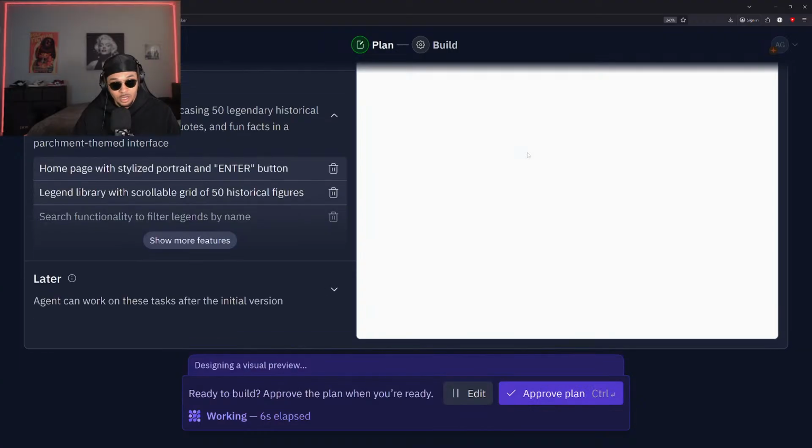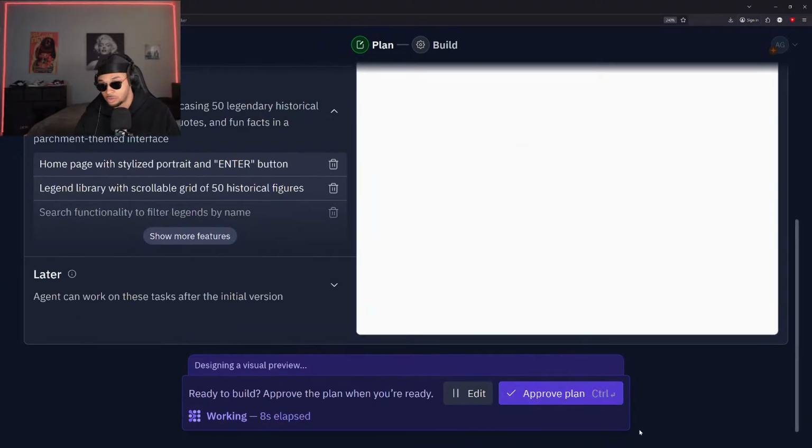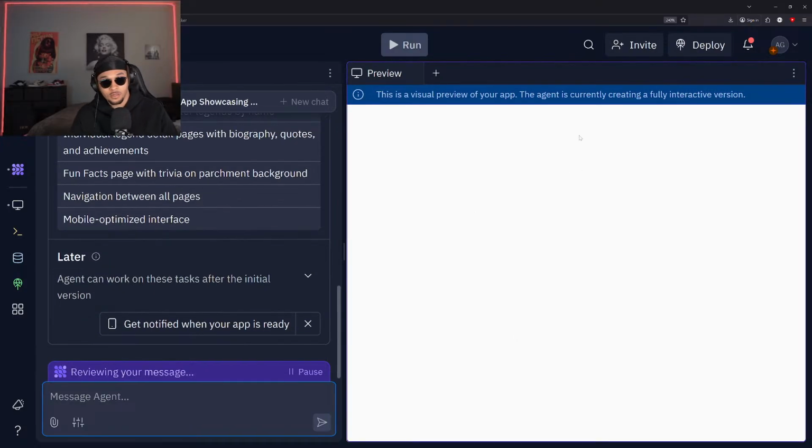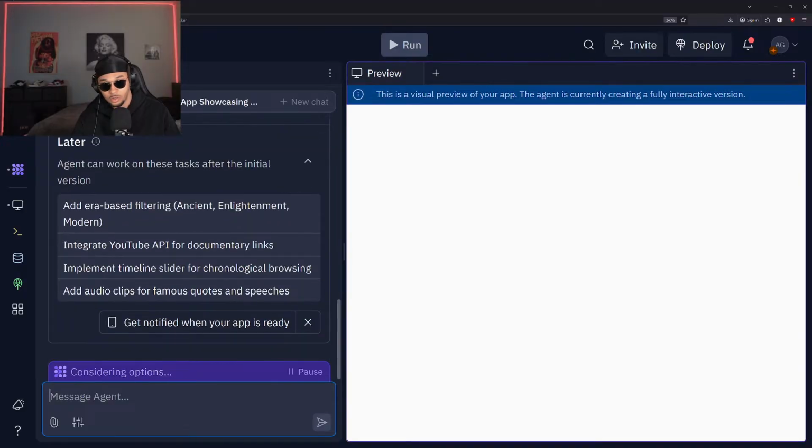All right, a vintage style webcam. Okay, so it should be pretty much all the same information. Let's just get this started. All right. Okay, agent is working on these tasks. All right, cool. Let's see what else they have in here now.